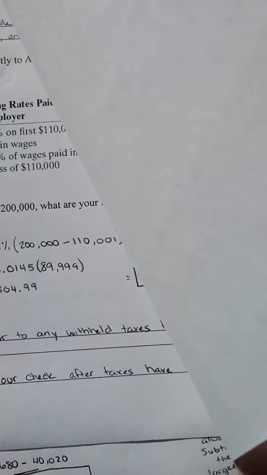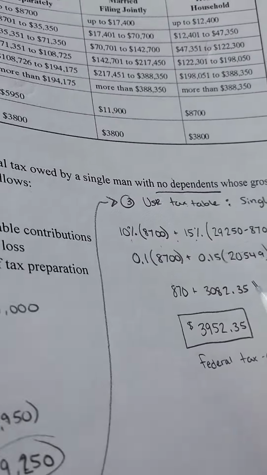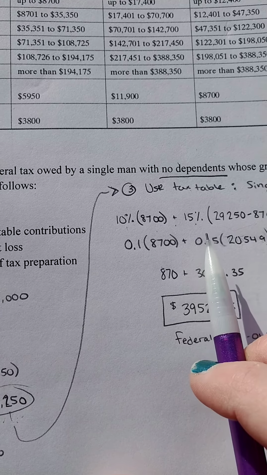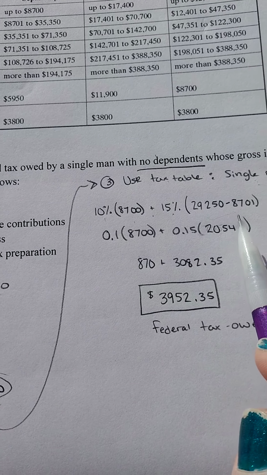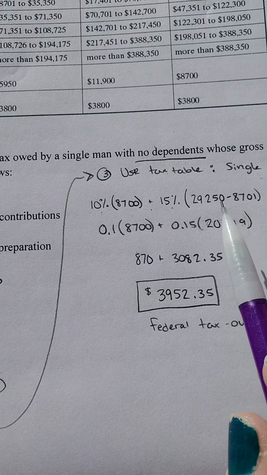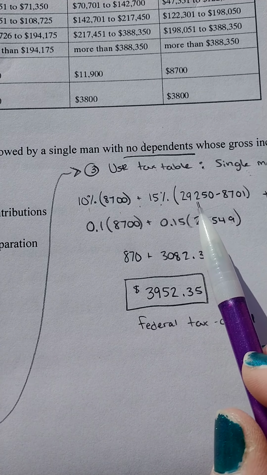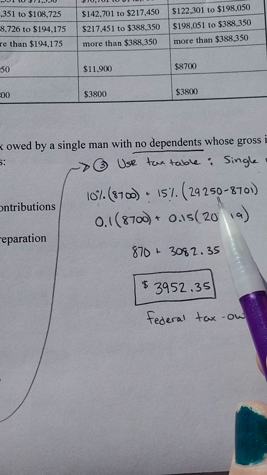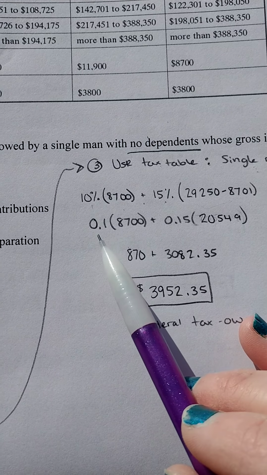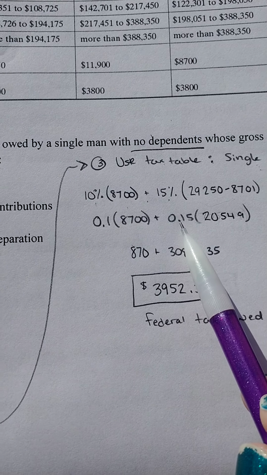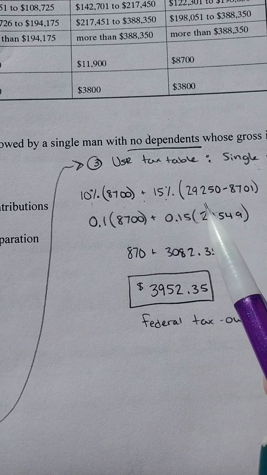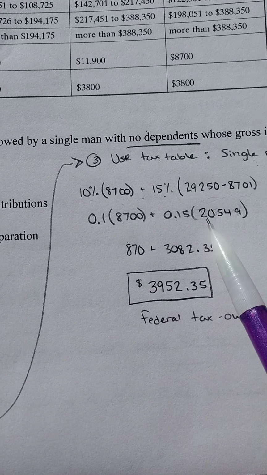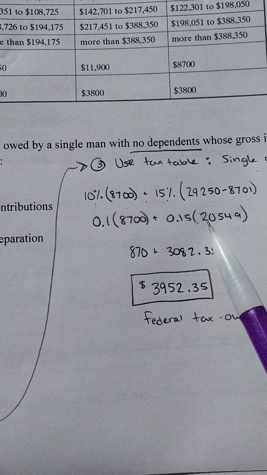So, we're going to take $29,250 minus that $8,701. You are always going to subtract the smaller from the larger just because we are not dealing with negatives. So, 10% is 0.1, 15% is 0.15. Bring your numbers down. I went ahead and did my subtraction here to get $20,549.